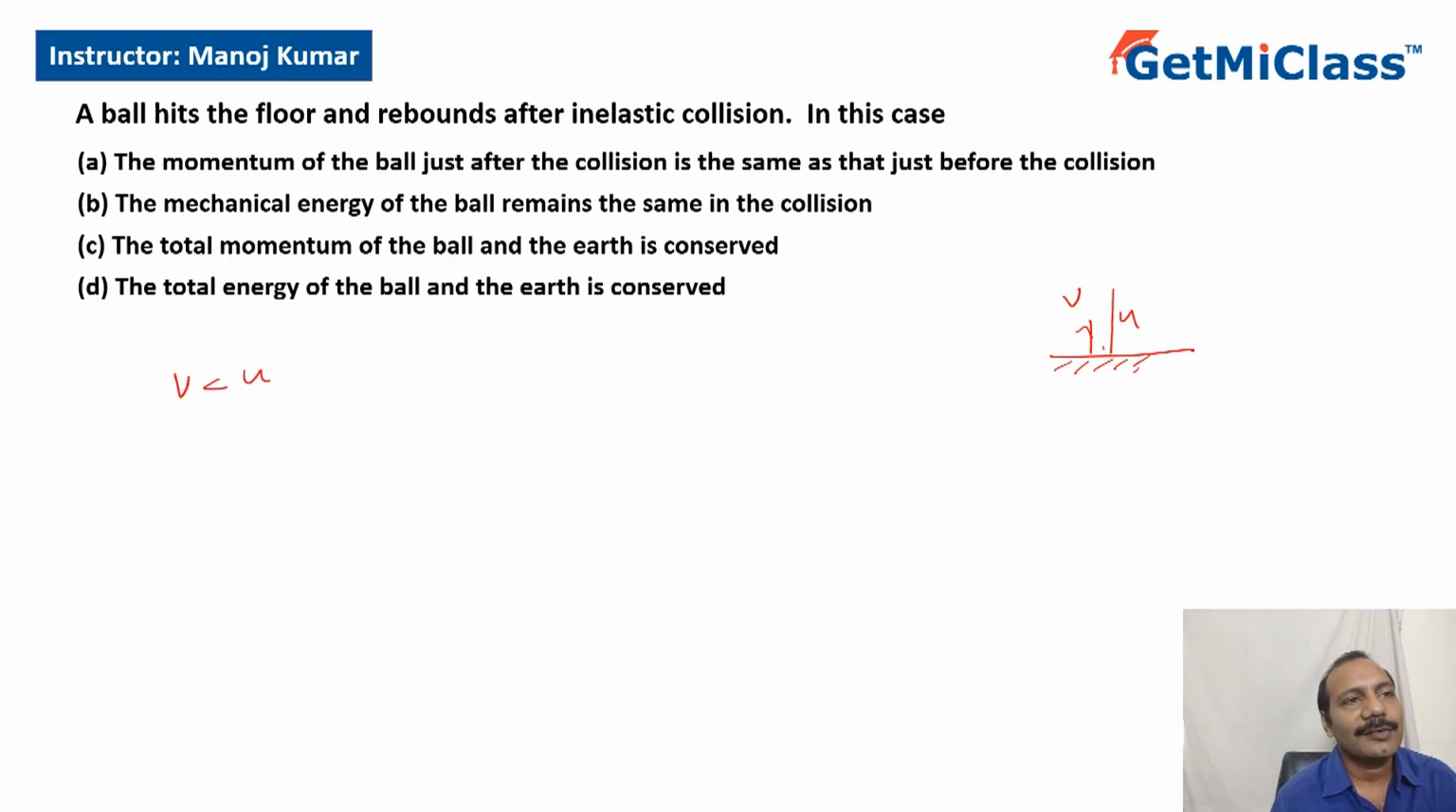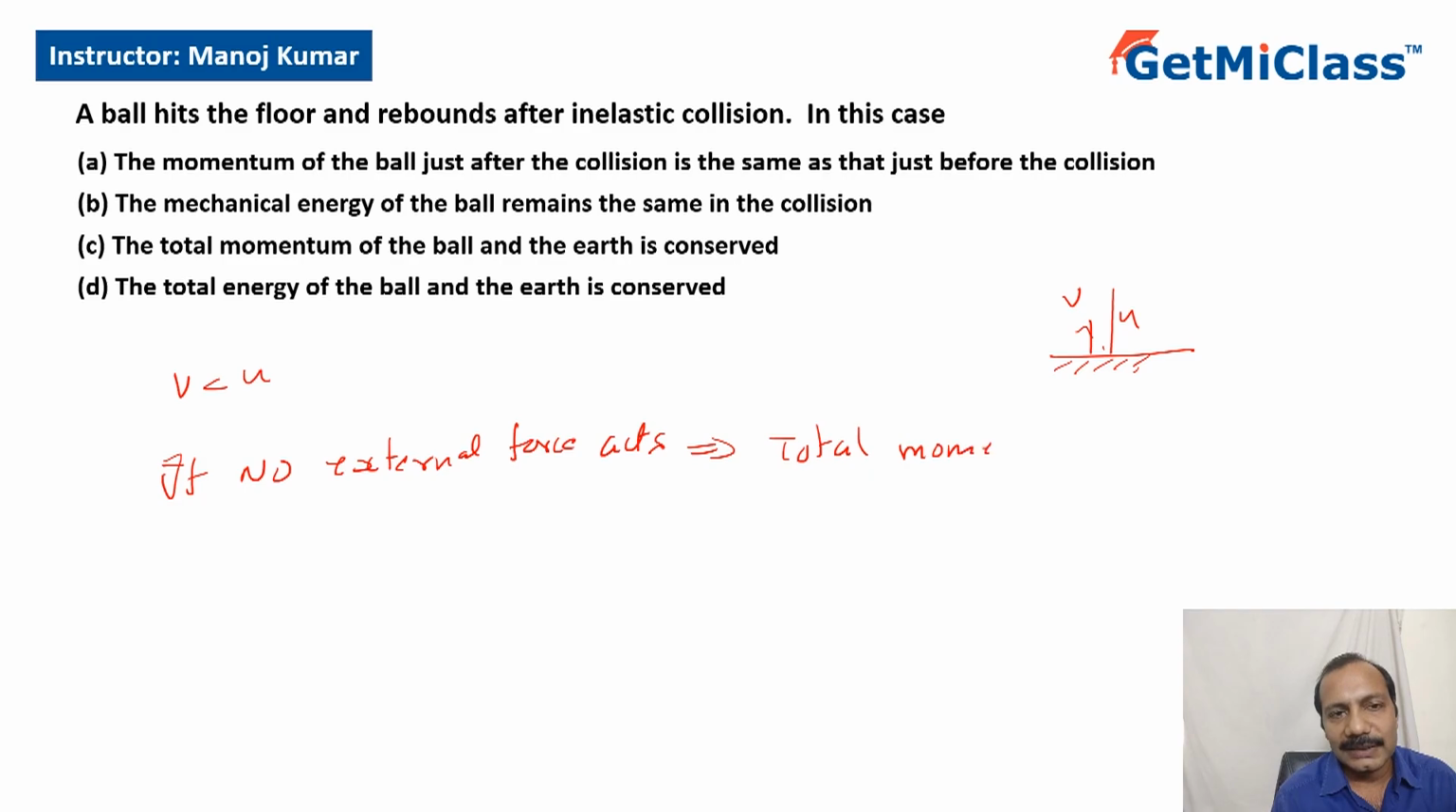So the momentum of the ball just before the collision and after the collision is not the same. But what we know is, if I take the total momentum of the system, the earth plus ball system, there is no external force acting on the system. If no external force acts on the system, so what can I say? Then the total momentum of the system is conserved, right?